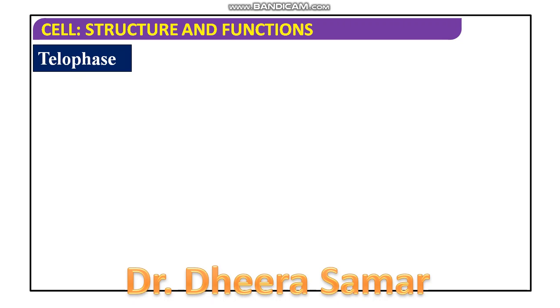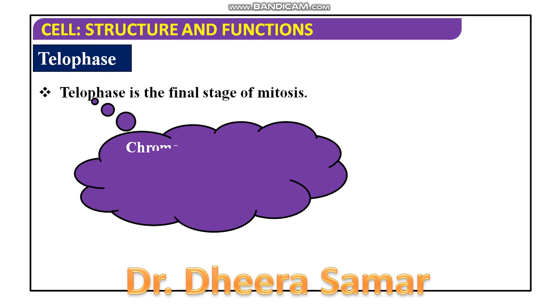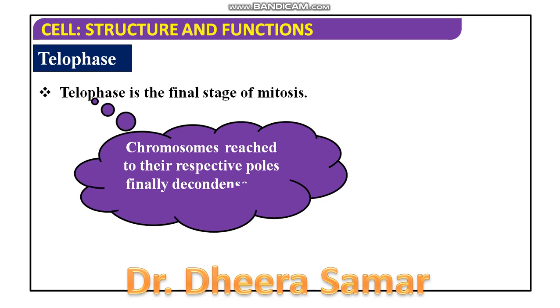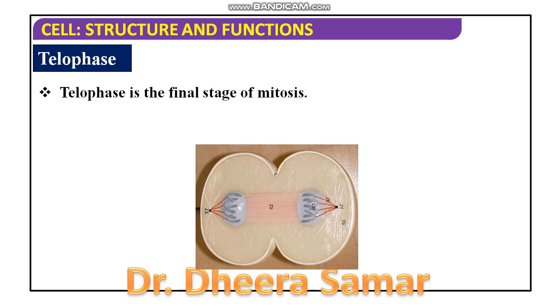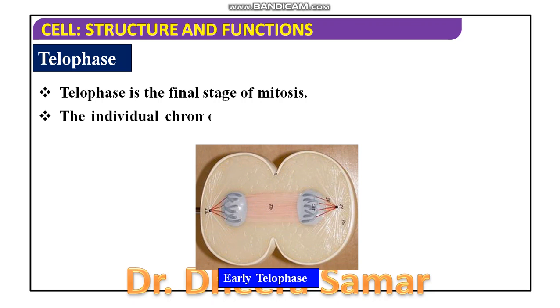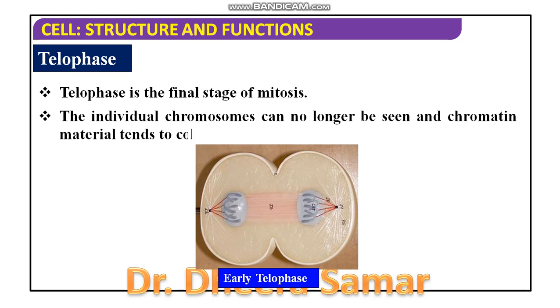After this, the telophase stage of mitosis starts, and it is the final stage of mitosis. The chromosomes which have reached the respective poles will decondense during telophase, and finally they will lose their individuality to form the chromatin material. As you can see in the diagram, this is the early telophase, in which the chromosomes have reached the opposite poles after late anaphase, and then they start decondensation into chromatin material.